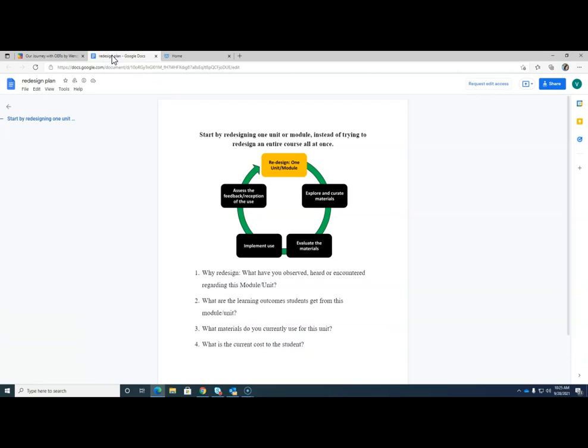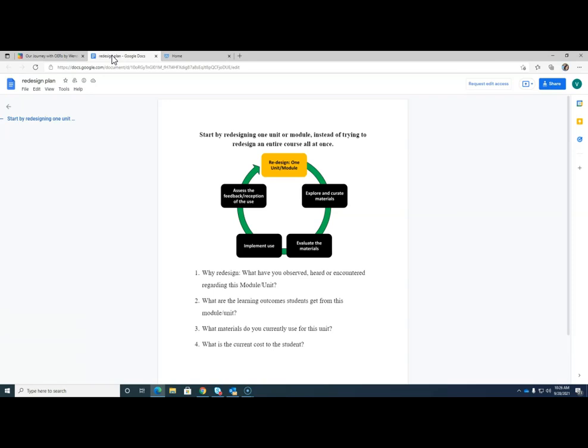The redesign plan asked 4 questions. Why would they want to redesign? What were the learning outcomes from that particular model or unit? What materials are currently being used for the unit, and what is the current cost to the student? So we had our faculty do that, where they actually evaluated and thought about a specific unit that they wanted to redesign instead of trying to approach it as I'm going to redesign the entire course.